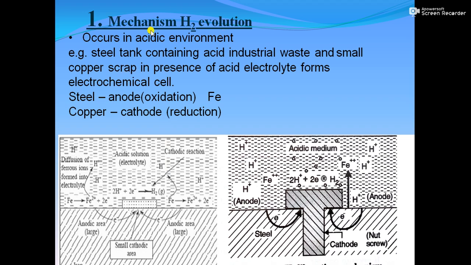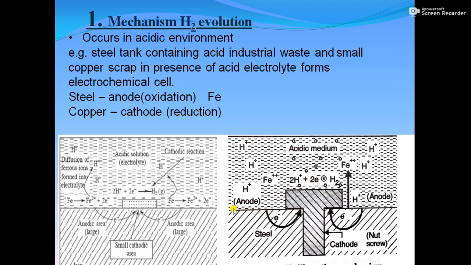So that's why this mechanism is also called the hydrogen evolution mechanism. Corrosion by this mechanism involves the displacement of hydrogen ions from the acidic electrolyte. Thus all the metals which are present above hydrogen in the electrochemical series get dissolved in acidic electrolyte with the liberation of hydrogen gas. It should be noted that in hydrogen evolution corrosion, the anode usually has a larger area as compared to the cathode.